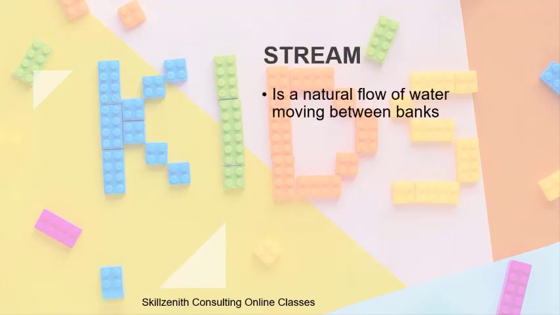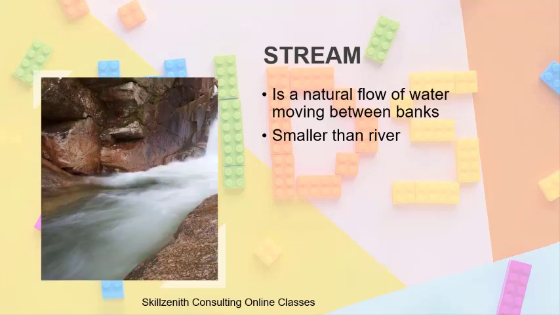The next water body that we are going to talk about is a stream. A stream is a natural flow of water moving between banks. The difference between a stream and a river is a stream is smaller than a river. So you can see this picture here. There is a small quantity of water that is running between the banks. So that is a stream.